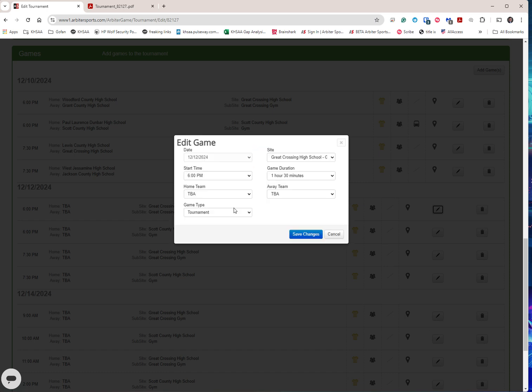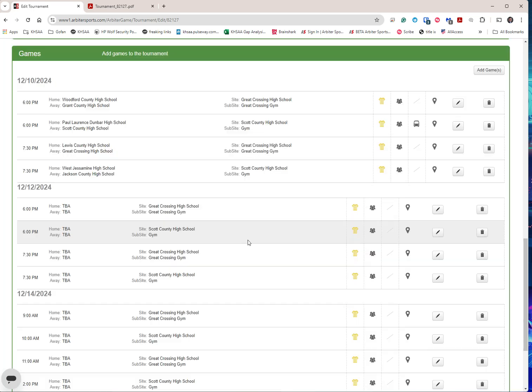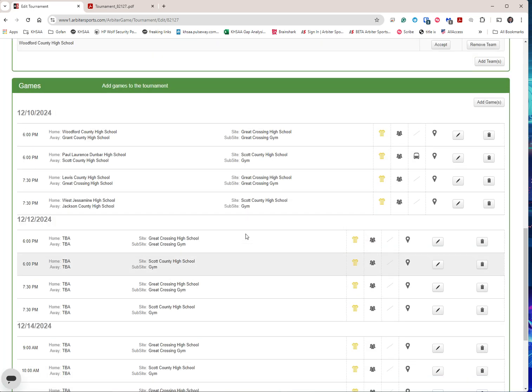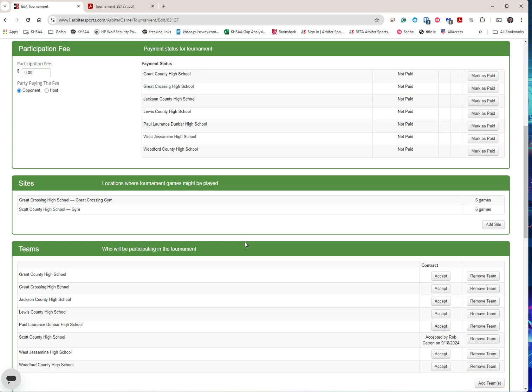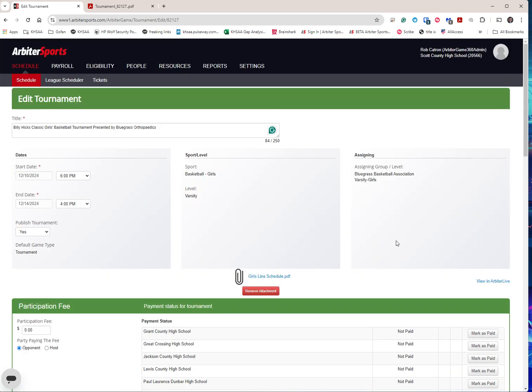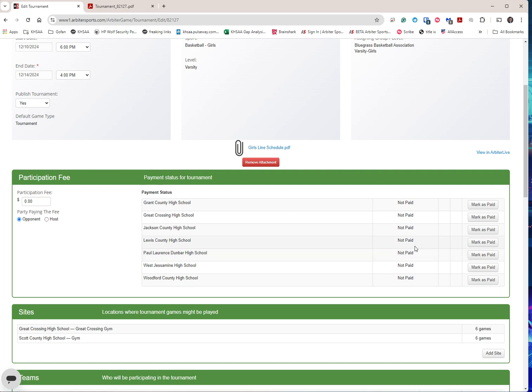It's taking a little time here, but you can go in here and change the advancing teams, and it only lists the 8 teams that are in the tournament, which is nice. Now, there's some confusion over entering scores. It's been said that only the host can enter scores, and that's not the case.